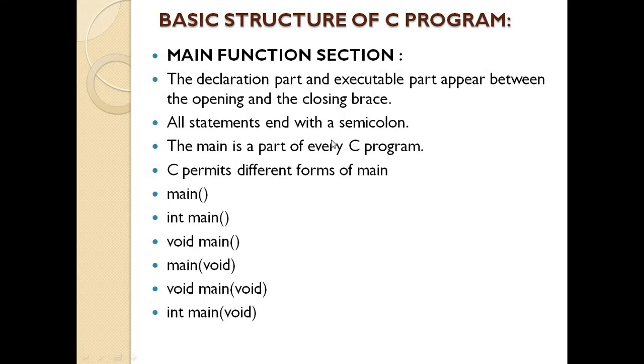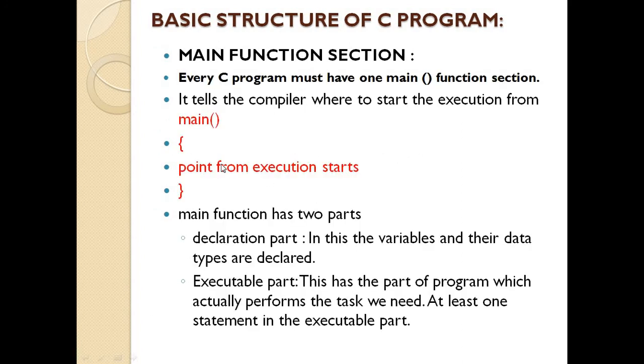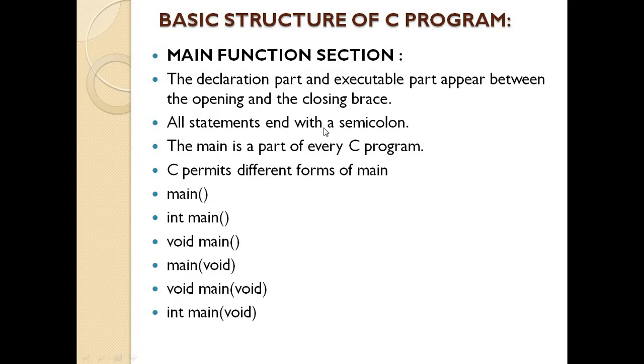Next, the declaration part and executable part appear between the opening and the closing brace. These two parts must be included within this opening brace and closing brace. All statements end with a semicolon. Every statement must end with what? Semicolon. If you don't give the semicolon, then a syntax error will be generated. So remember, every time you write a C program, every statement must end with a semicolon.